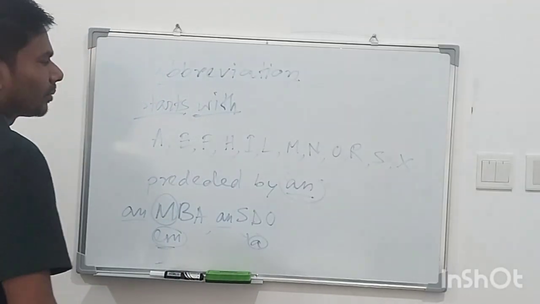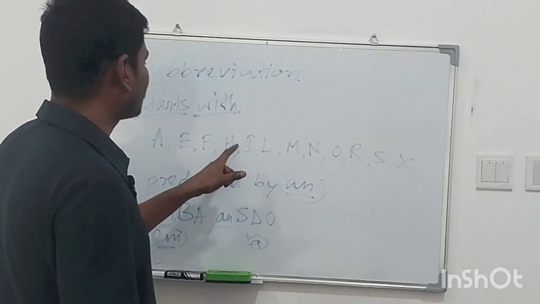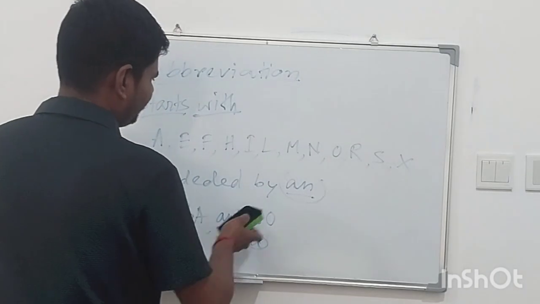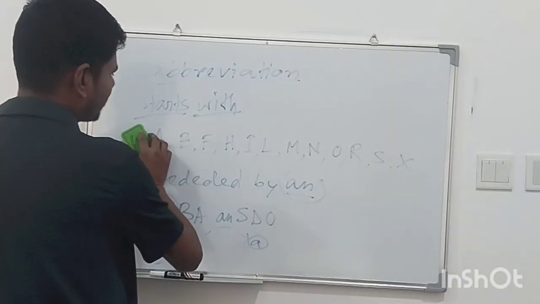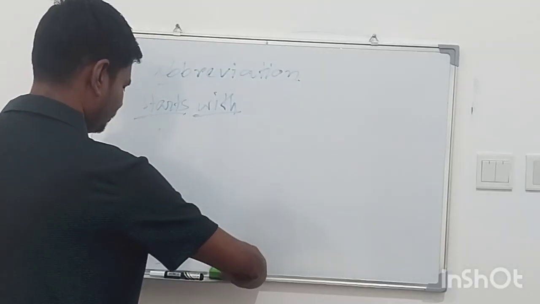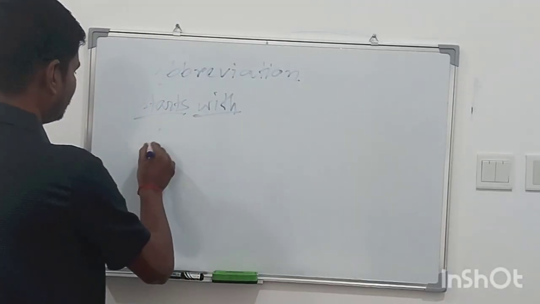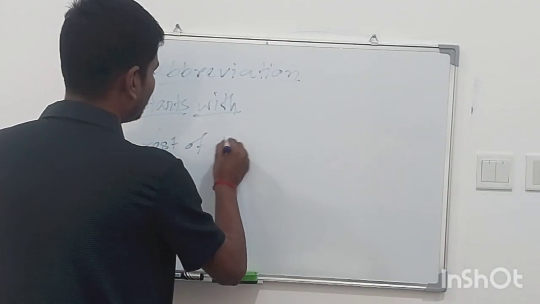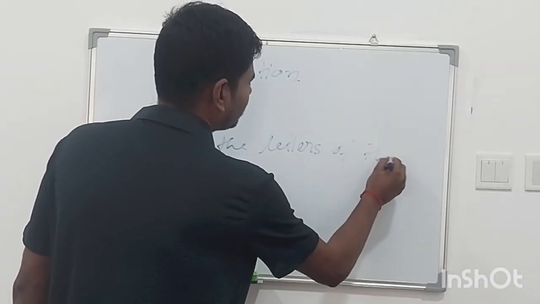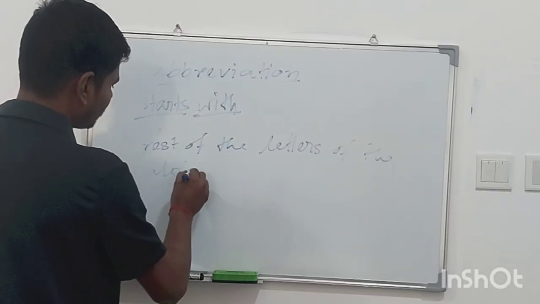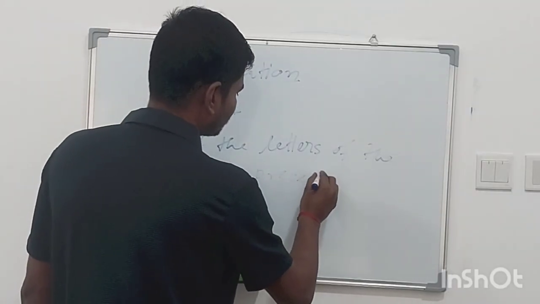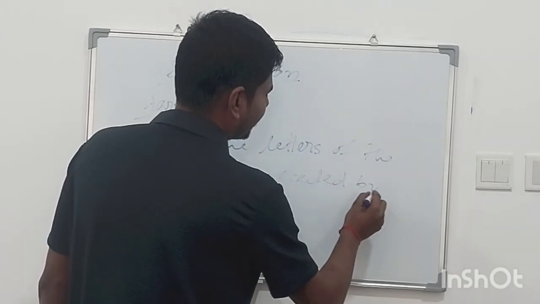Okay, and the rest of the letters of the alphabet are preceded by a.